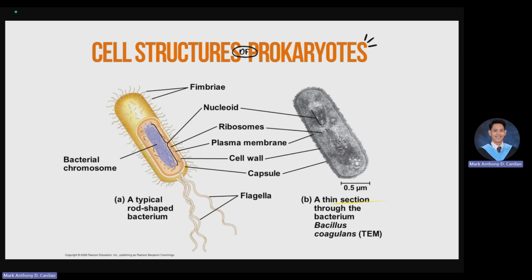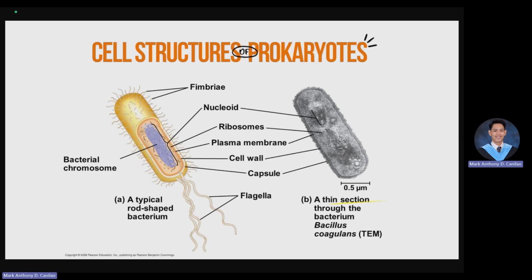For the first one, we have the sex pilus. It is used to elongate when it undergoes cell conjugation, wherein the DNA is passed down from one prokaryote to another prokaryote. There is elongation, or conjugation as it is called, a connection from one cell to another.